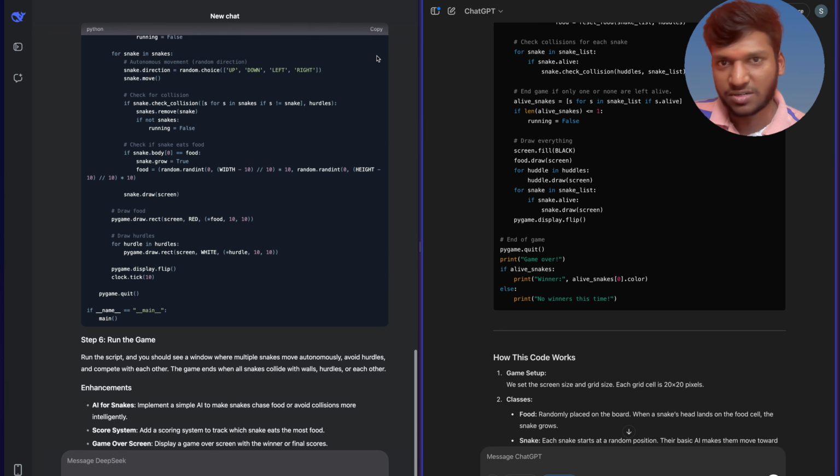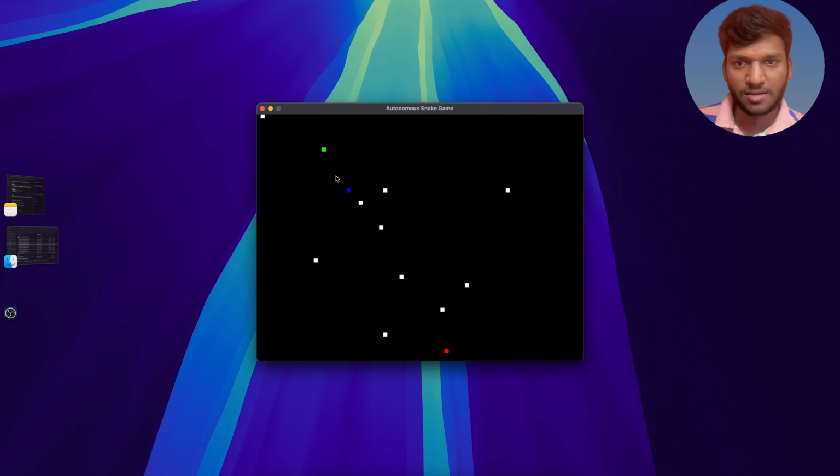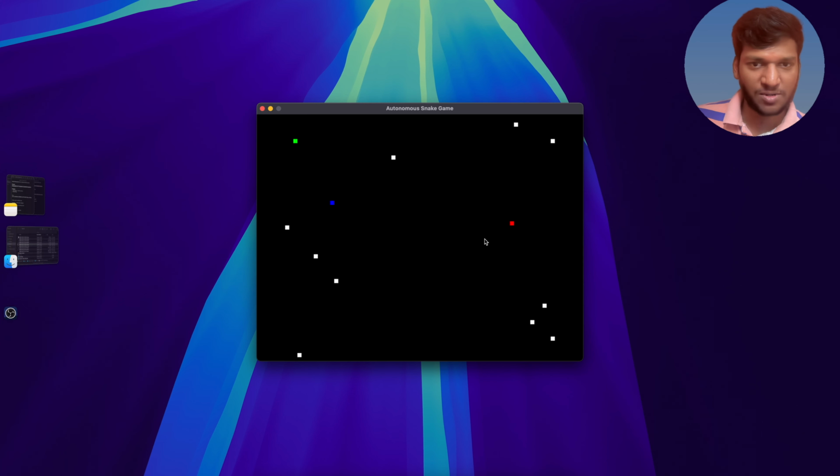Okay, fine. It also generated. Oh my god, it's a very large space, and here's one snake, another snake is here, and these are the hurdles, and this is the point. Let's wait for this. I don't know when it is going to complete. The snakes overlap on each other also. Let's retry this so that the points should come near. They are starting here, but the points are randomly placed.